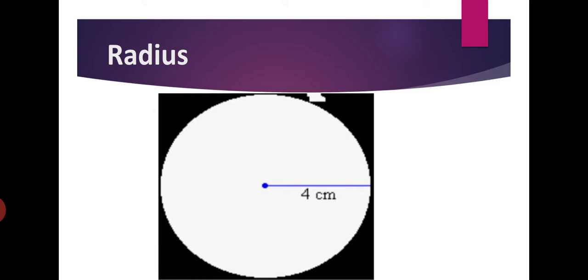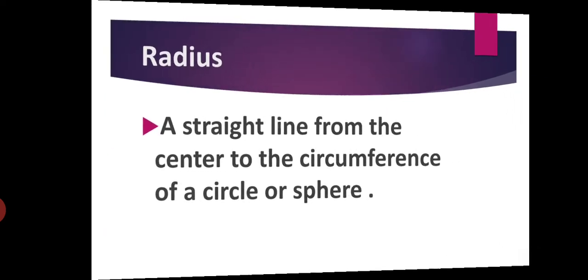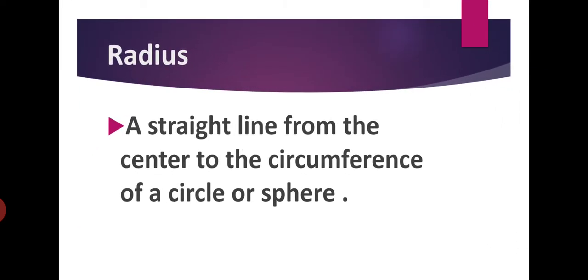From the center of the circle to the circumference of the circle and sphere. That is the radius of the circle. You can note down the definition. A straight line from the center to the circumference of the circle or sphere, that is known as radius of the circle. Okay, so this radius should be in a straight line.